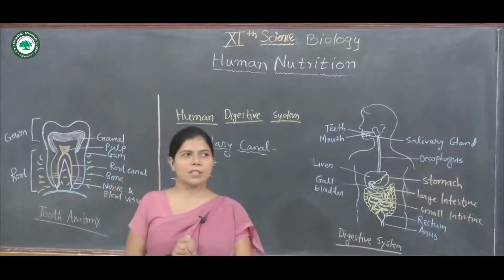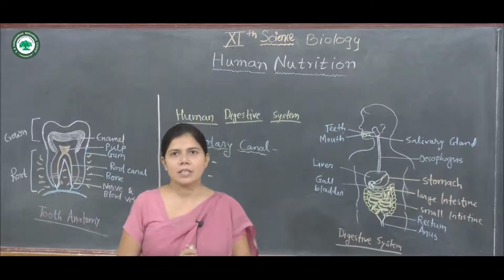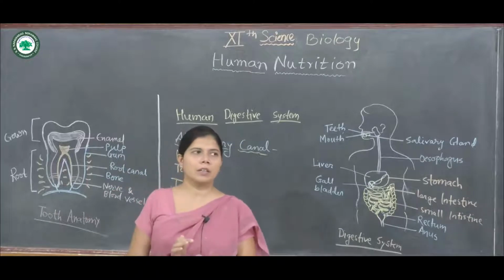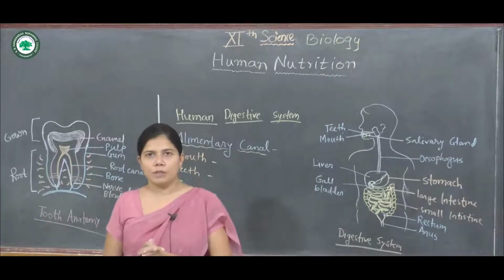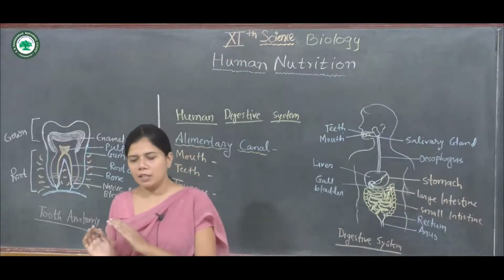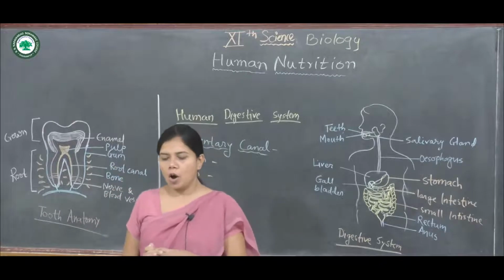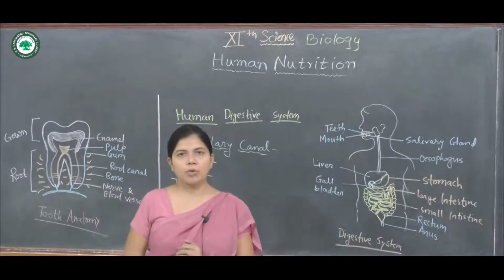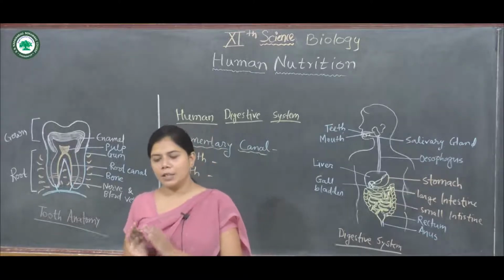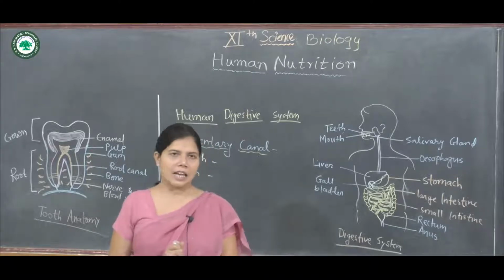Digestion is defined as the process in which complex, non-diffusible, non-absorbable food is converted into diffusible, simple substances. Means the complex or non-diffusible food substances are converted into the simple, diffusible and assimilable substances. That is known as digestion.